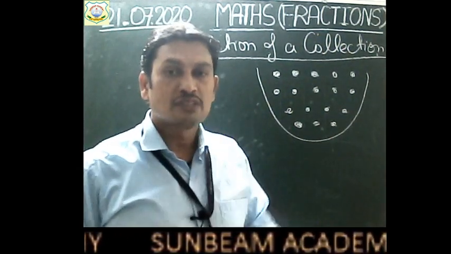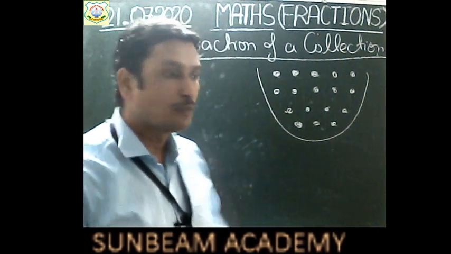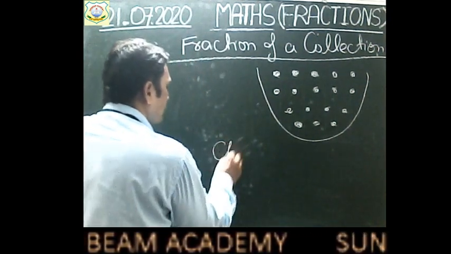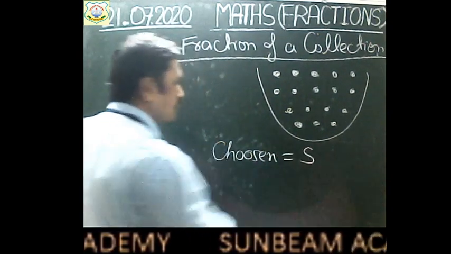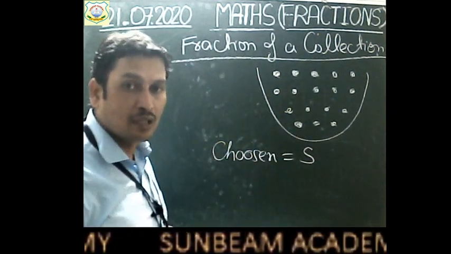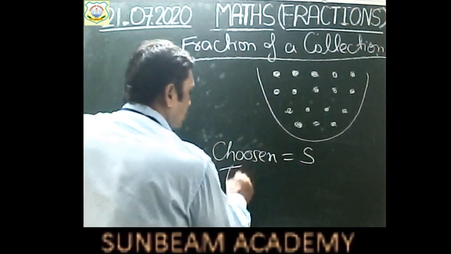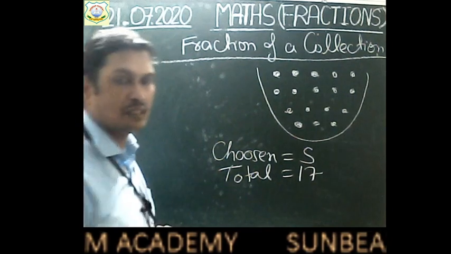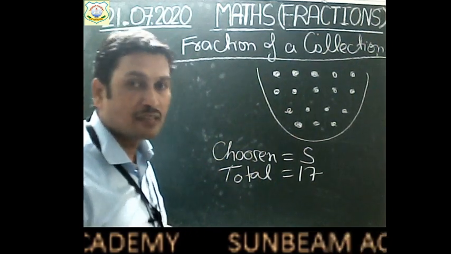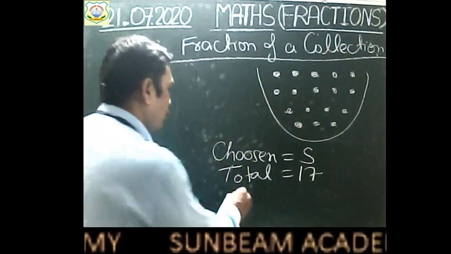Right? Out of these 17 fruits, suppose you have chosen how many fruits, children? 5. Okay? And total how many fruits are there? Total number of fruits is 17. Then what will be your fraction? I think all of you can tell now. Your fraction will be